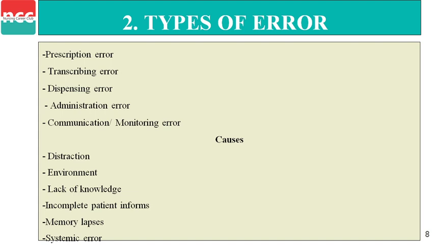Next, what are the causes of error? First, distraction: any distraction that occurs to the nurse. Environment: the environment is not favorable. Next, lack of knowledge: the nurse does not have the correct knowledge of how to give or handle the drug. Next, incomplete patient information. For example, if two patients have the same name but different surnames, a lack of patient information can cause an error.